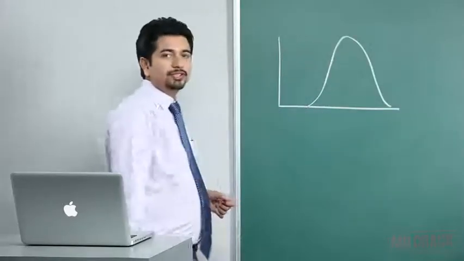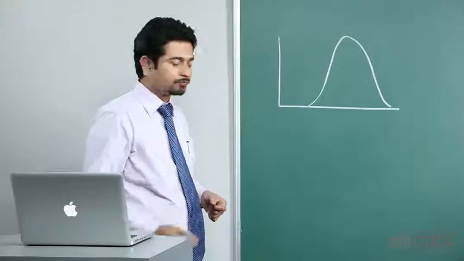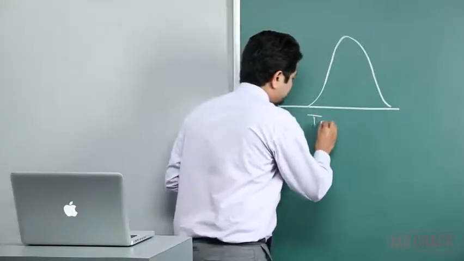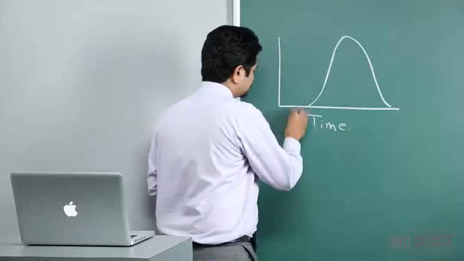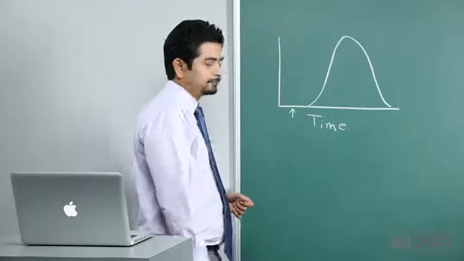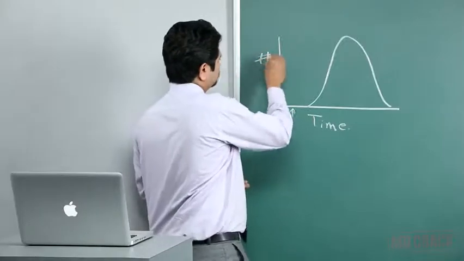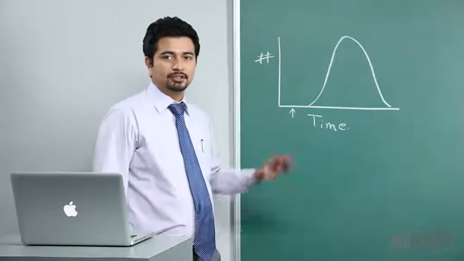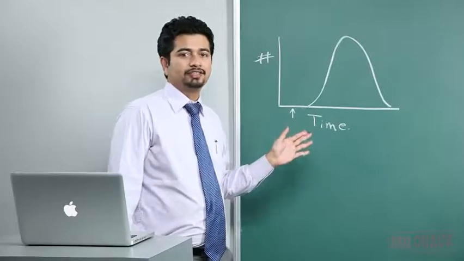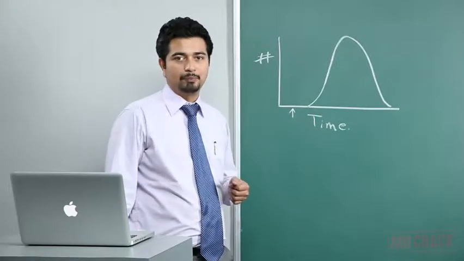Okay, so this is what we have. Now here is time. Here by a small arrow I have represented the exposure, and this is the number of cases. This type of epidemiological curve is classically found in point source epidemics.